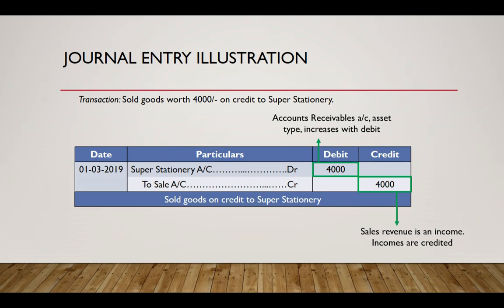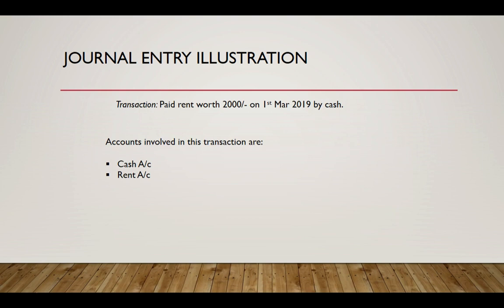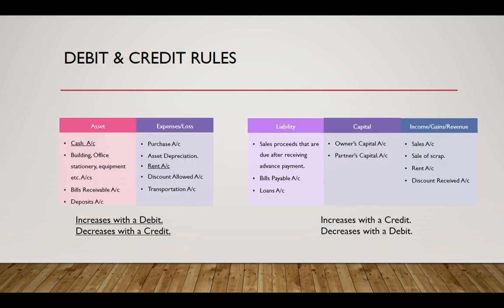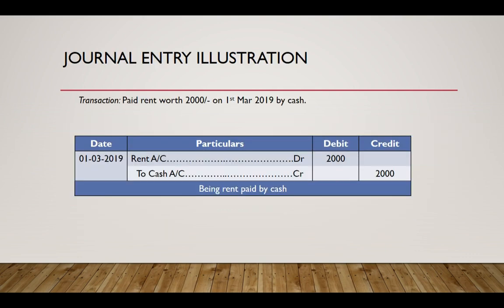Now let's proceed towards the next transaction. In this transaction, we are making a payment towards rent, and the accounts involved are the cash account and the expense account, which is the rent account. We know that expenses like rent increase with a debit, and to denote a decrease in cash, we decrease the cash account by a credit, and accordingly we pass the journal entry as follows. We debited the expense account and credited the cash account.